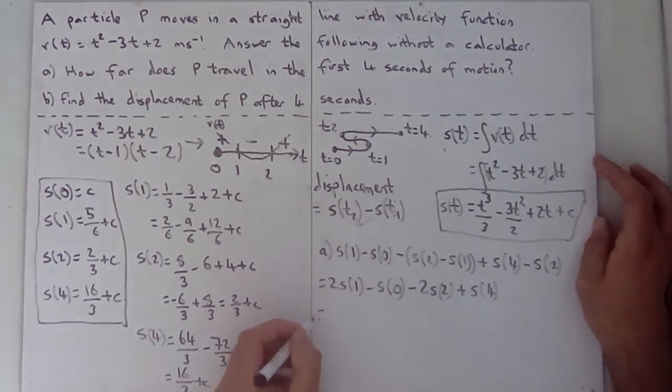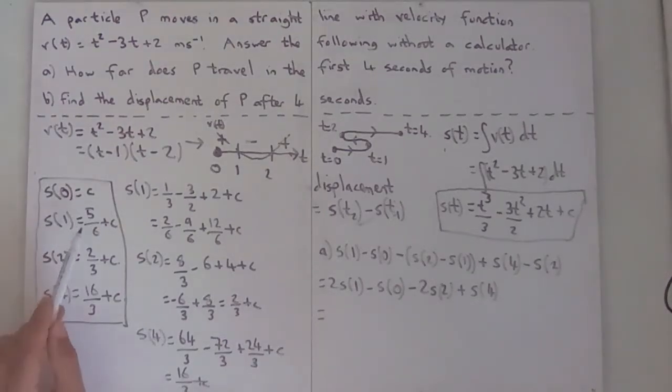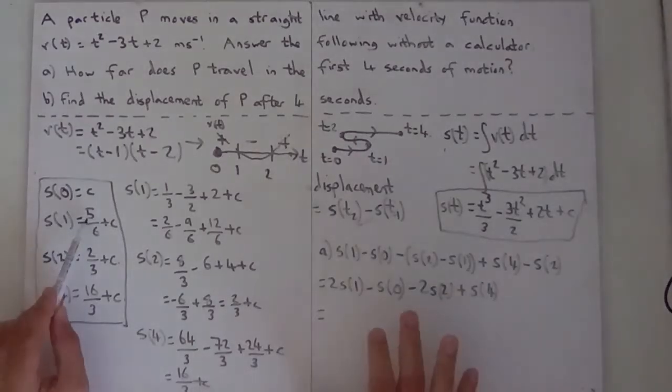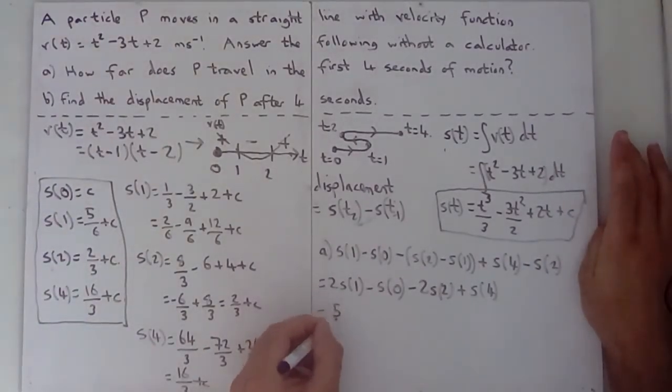So that must be, well, S1 is 5/6 plus C, so 2S1, actually now might be as good a time as any to make this third, so 2S1 must be 5/3 plus 2C.